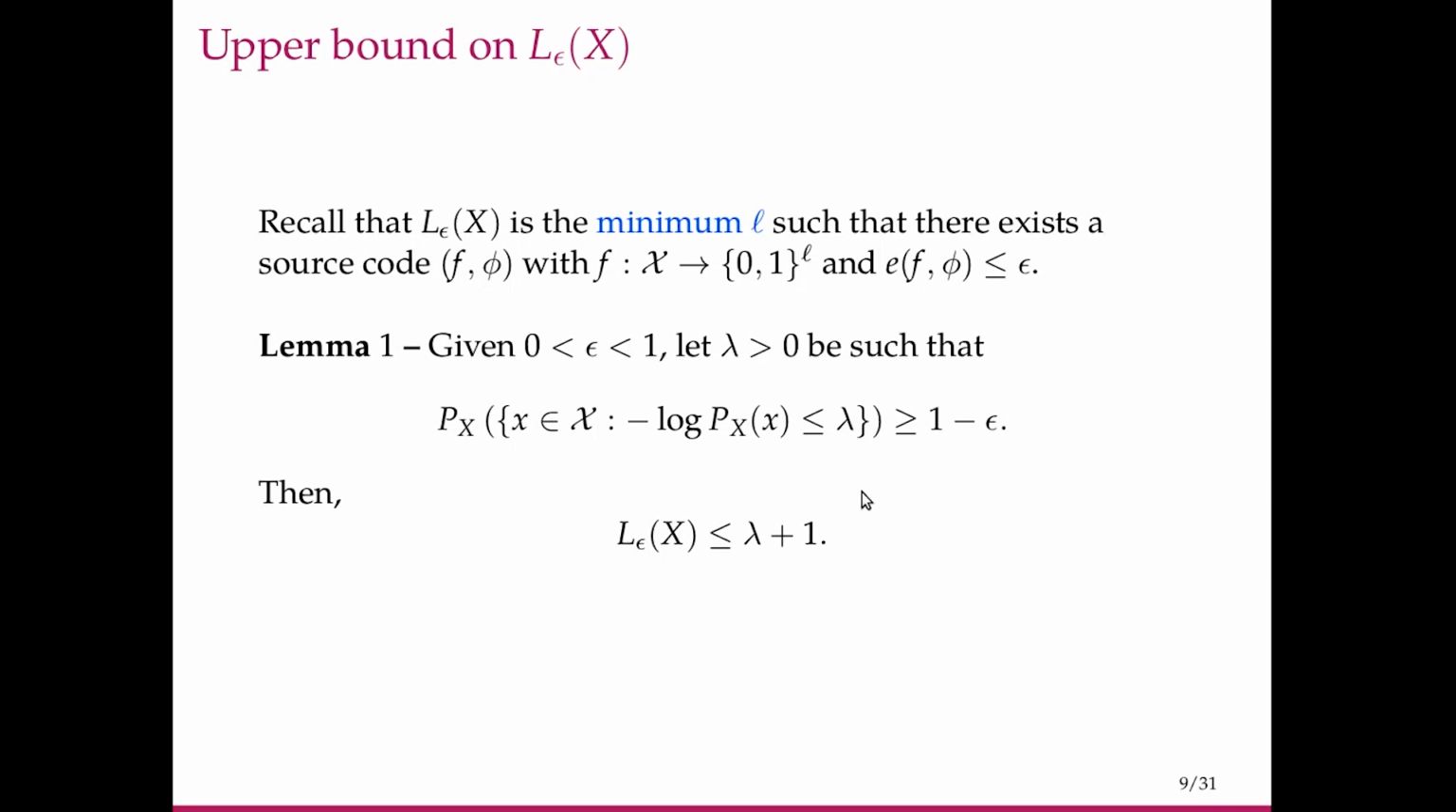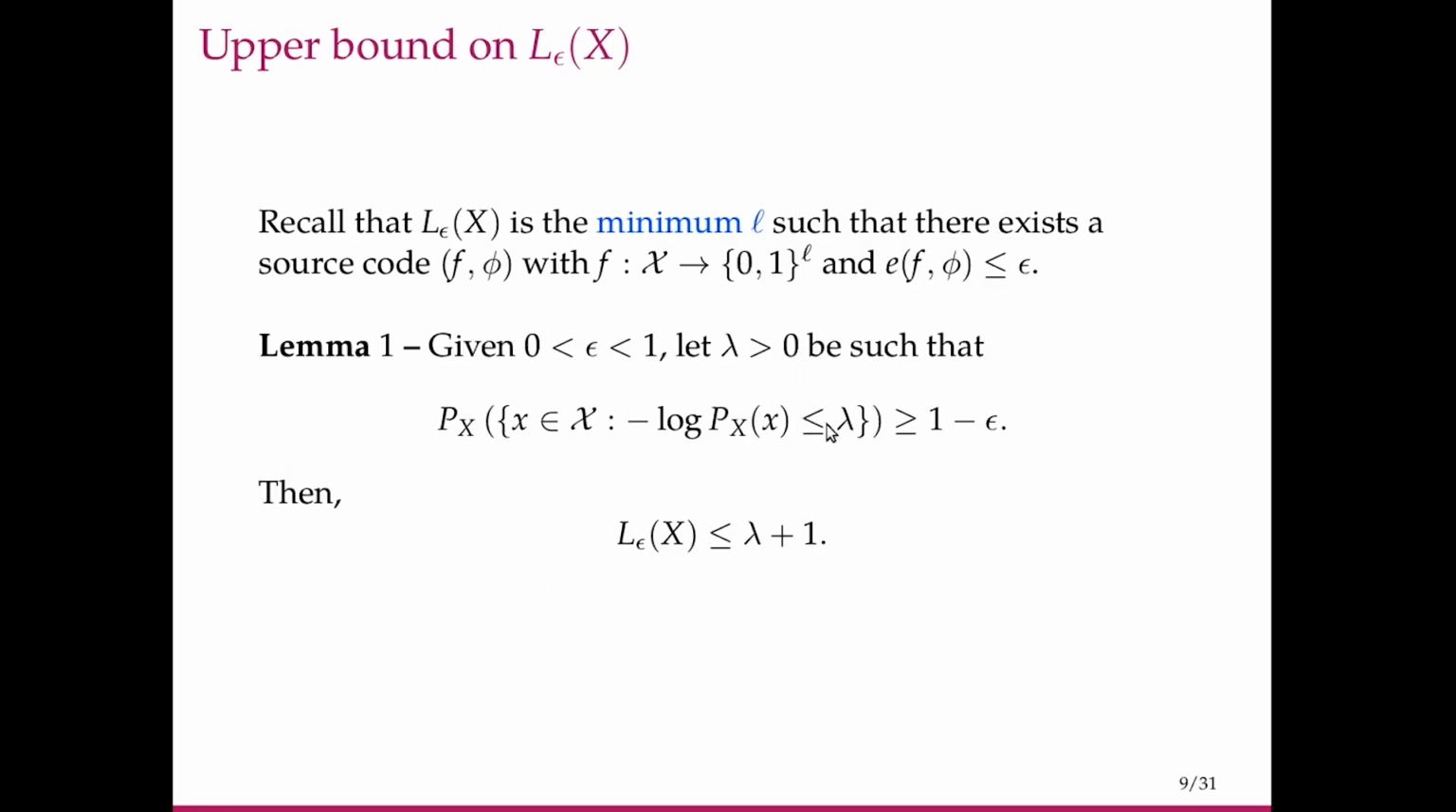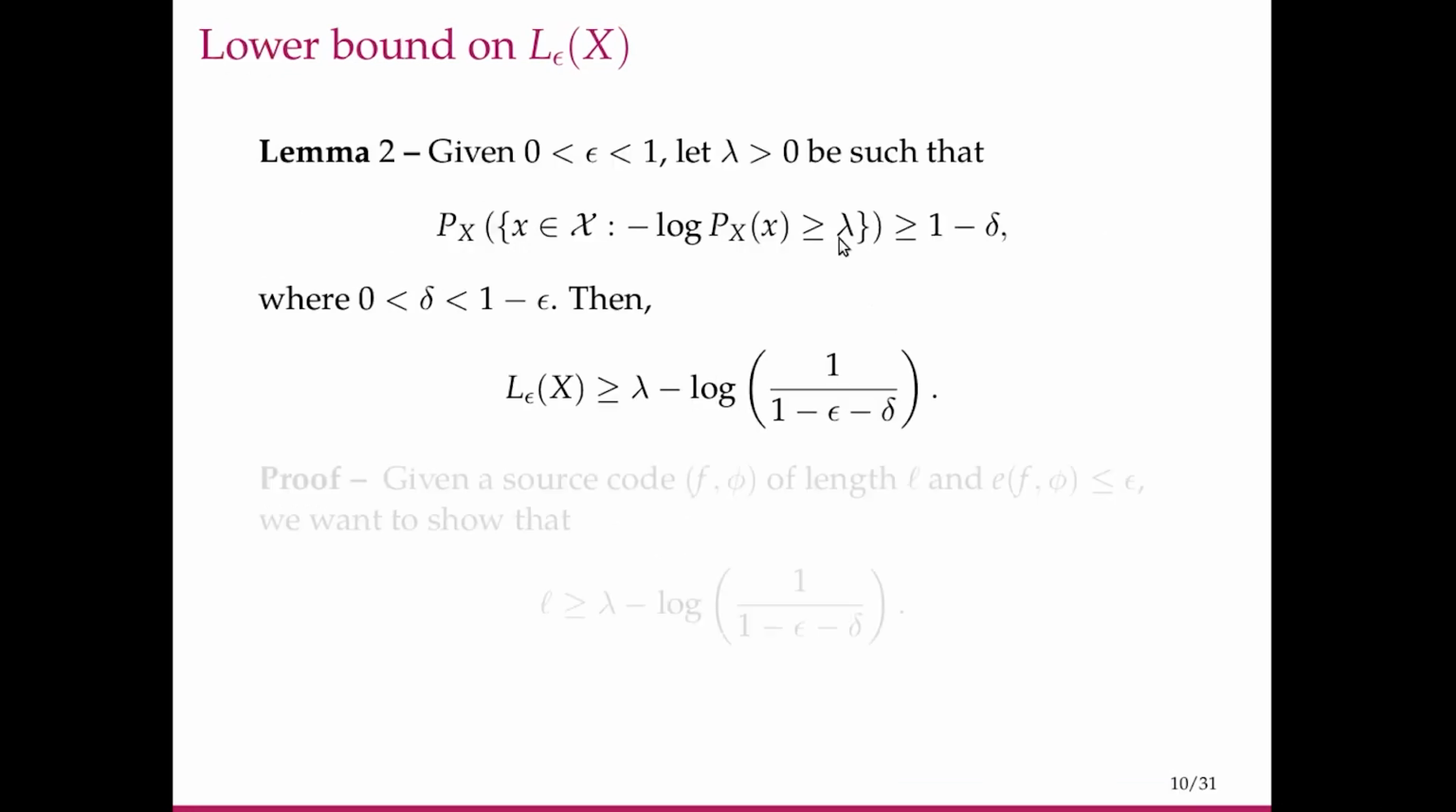So let's try to get a lower bound. Lemma 2 says that if you can find a large probability lower bound on minus log p_X, then you can obtain a lower bound on L_epsilon of X as well, in terms of the same parameter lambda. In the previous lemma 1, we put a large probability upper bound on minus log p_X and obtained an upper bound on L_epsilon of X. Here we put a large probability lower bound on minus log p_X and we obtain a lower bound on L_epsilon of X. So let's see how this can be proved.